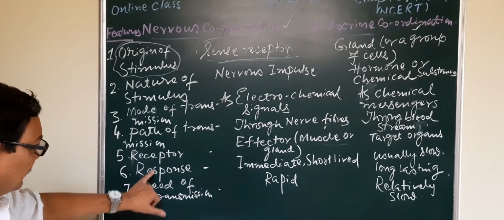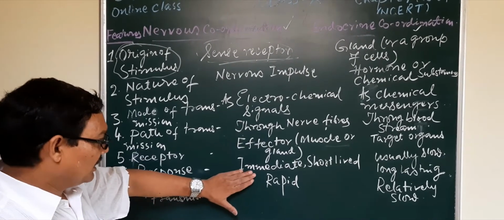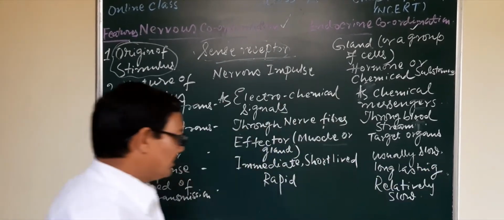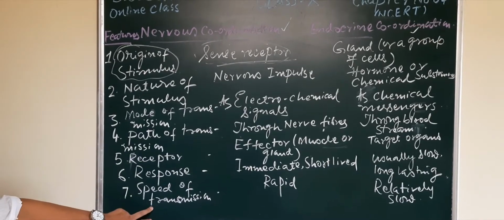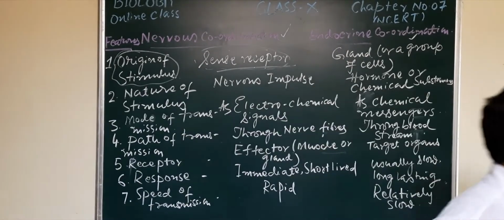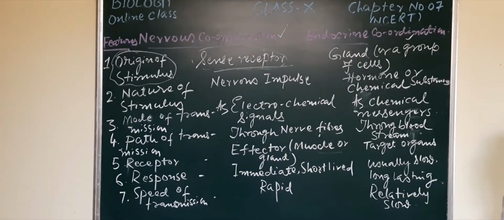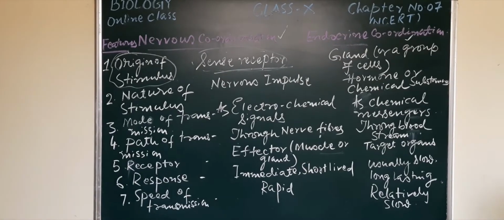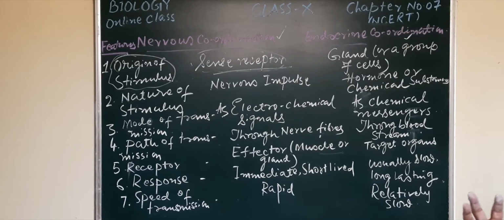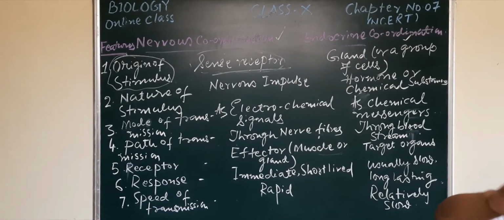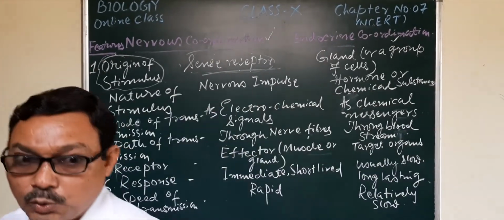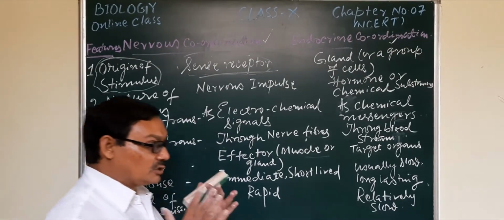And now the response: immediate and short-lived, whereas it is usually slow and long lasting. And the speed of transmission is rapid, whereas it is relatively slow. In this way, we have today completed chemical coordination in the body with the help of the endocrine system that developed in the body with the different types of glands and their important hormones, how they control and regulate the physiological